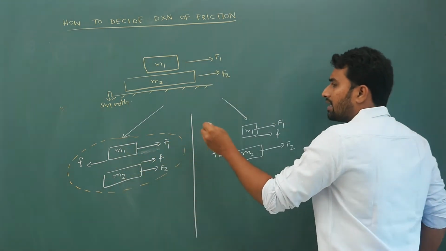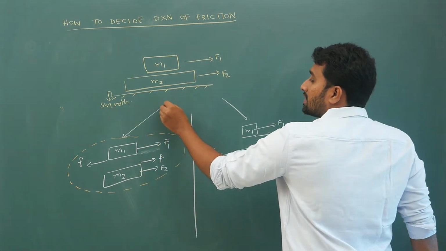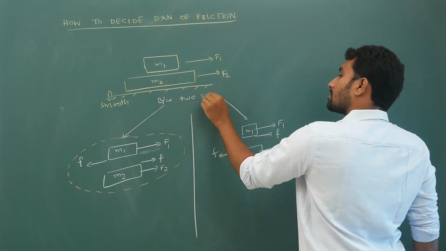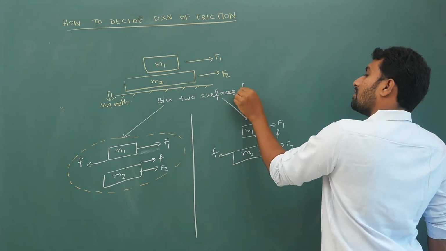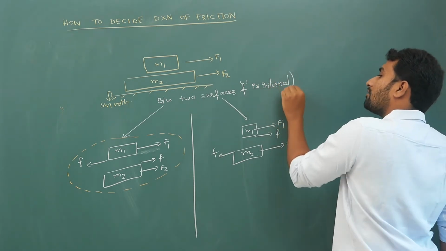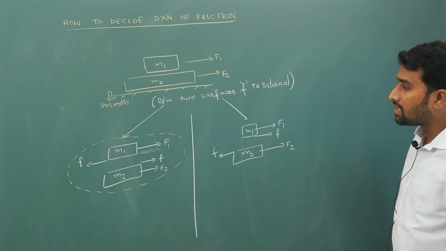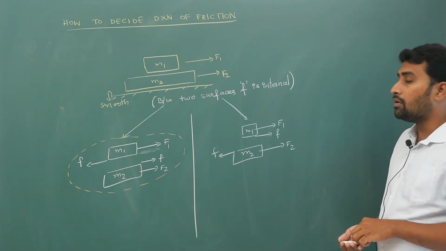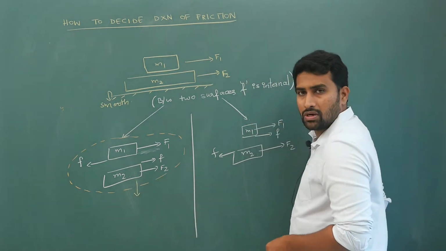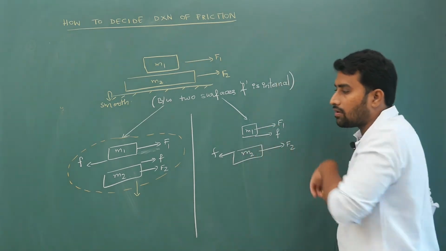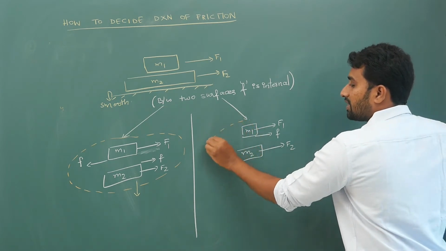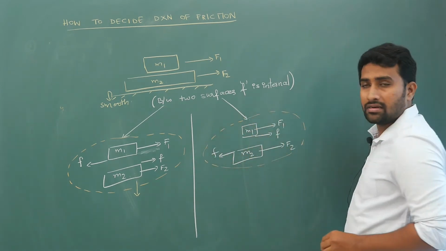Here I will write that point. If you consider two surfaces, between two surfaces friction is internal, that means it will cancel off eventually. On one block if it is in the forward direction, on the other block it is in the backward direction. Now, logically I will tell you, but for now understand this case will occur. This case will occur when, and this case will occur when. I will write it briefly. Keep this point in mind, very important.